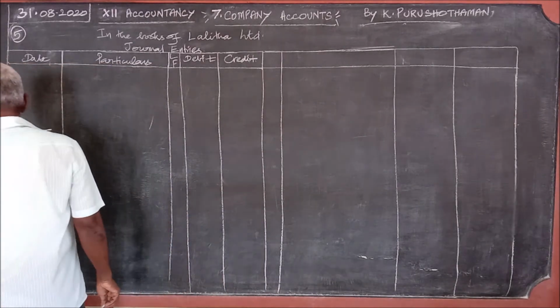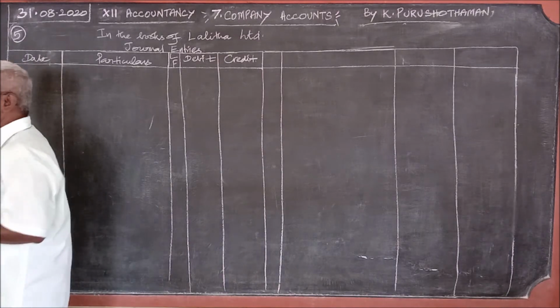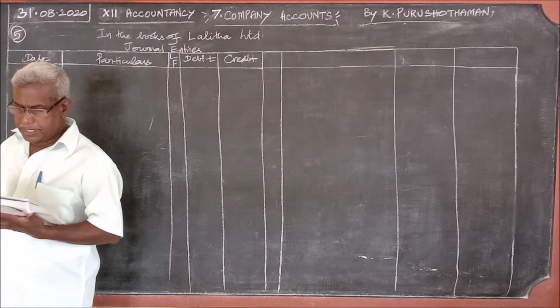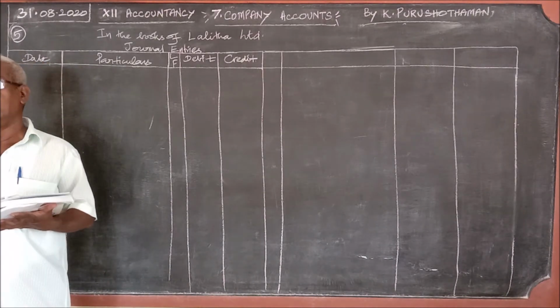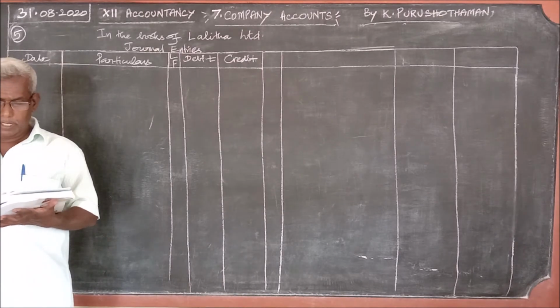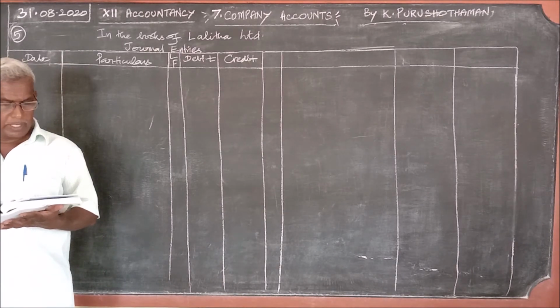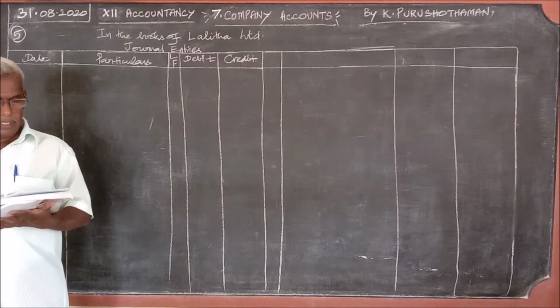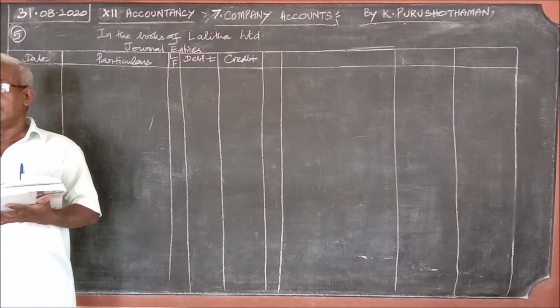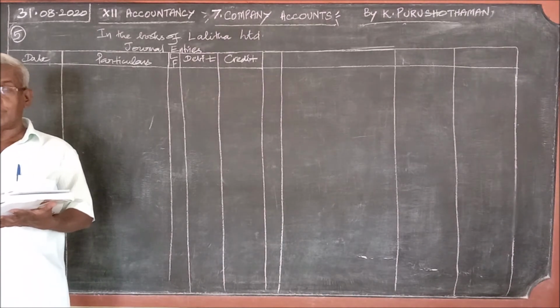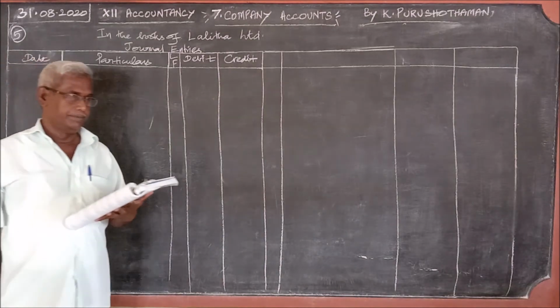Lalita Limited offered 30,000 equity shares of rupees 10 each to the public, payable rupees 2 per share on application, 3 on share allotment, and the balance when required.